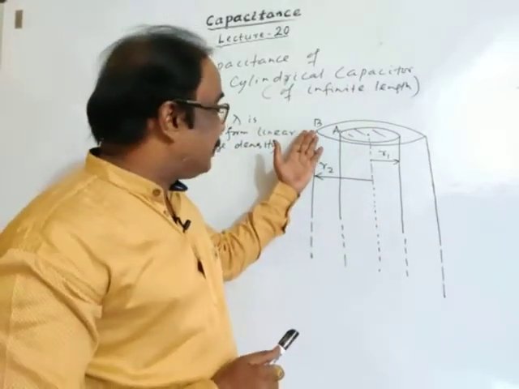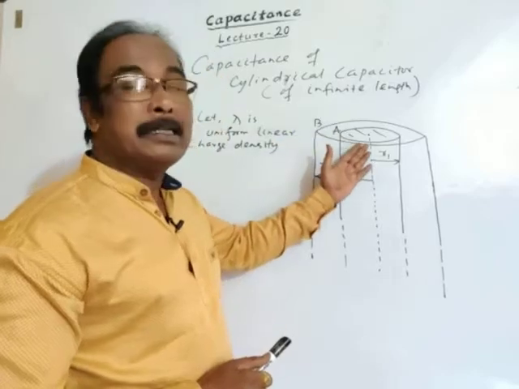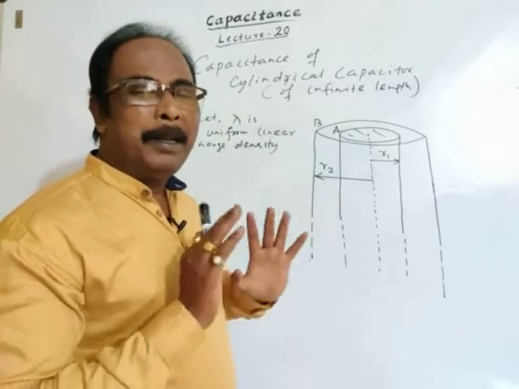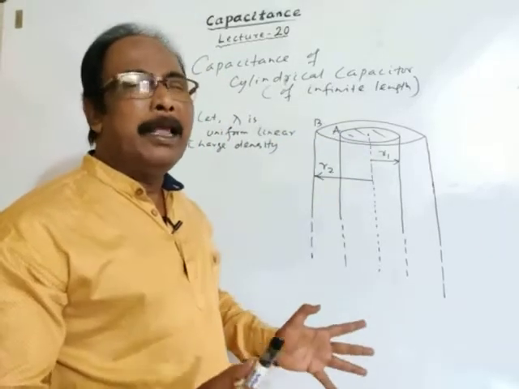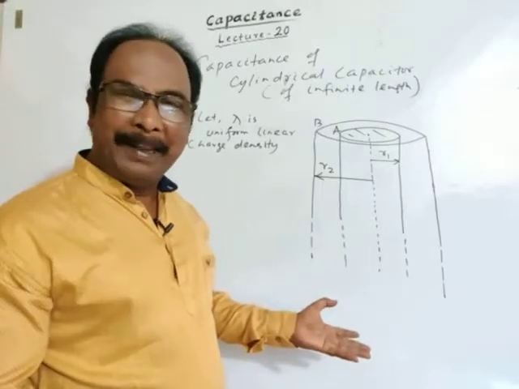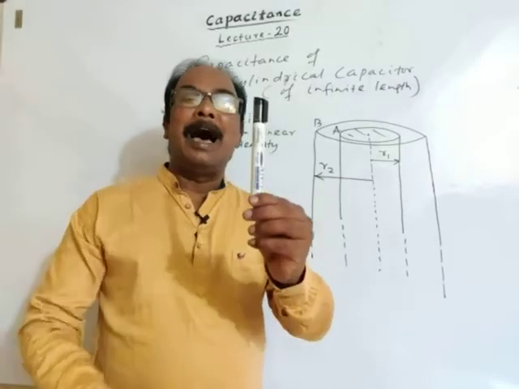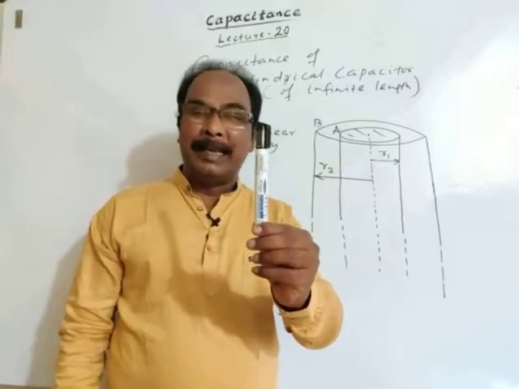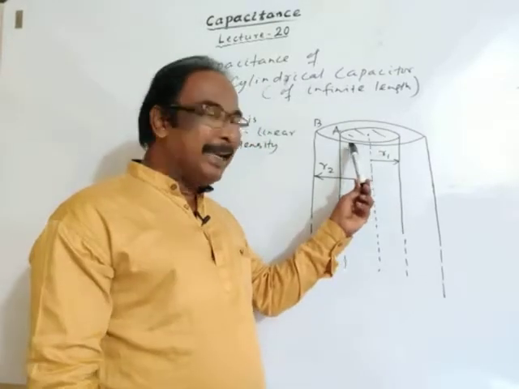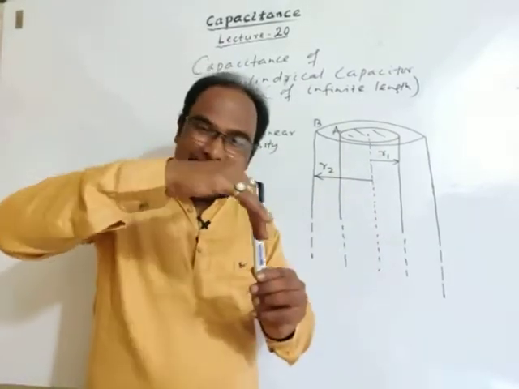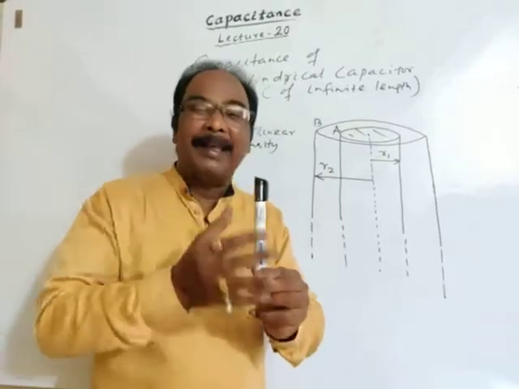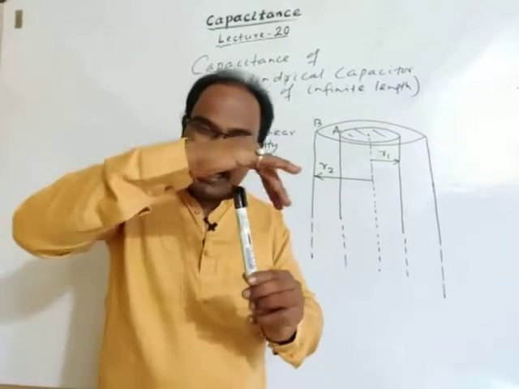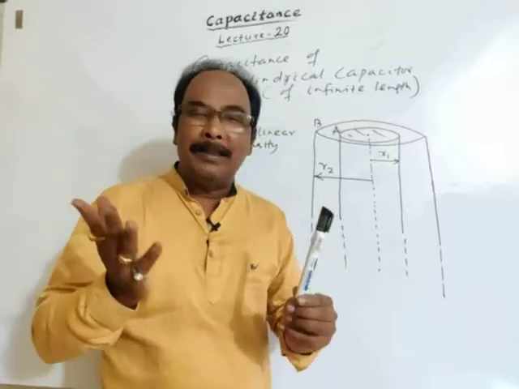Both are made of conducting material. So if charge is given to the inner cylinder A, the whole charge will be distributed on the surface.